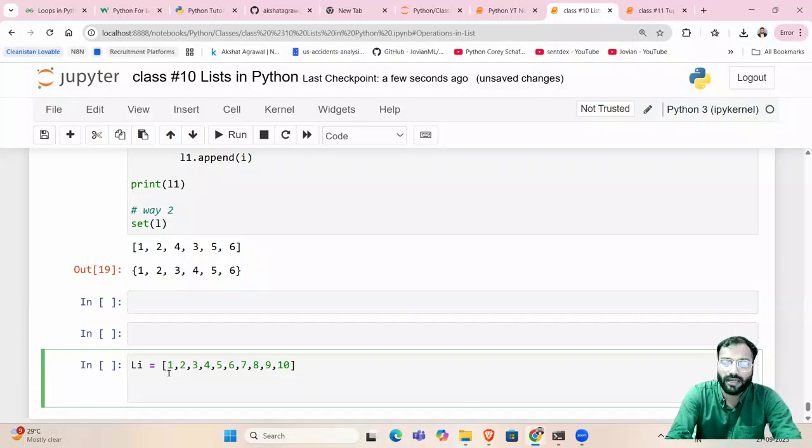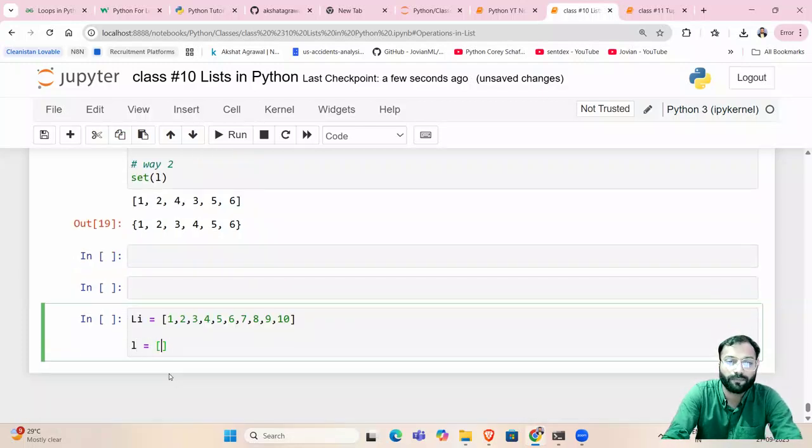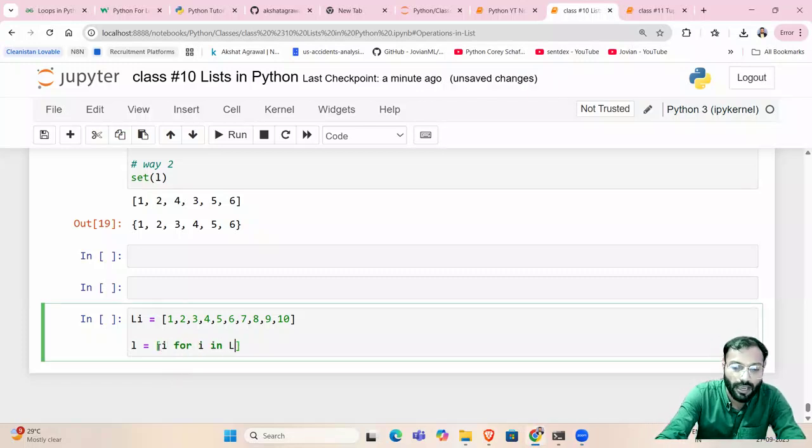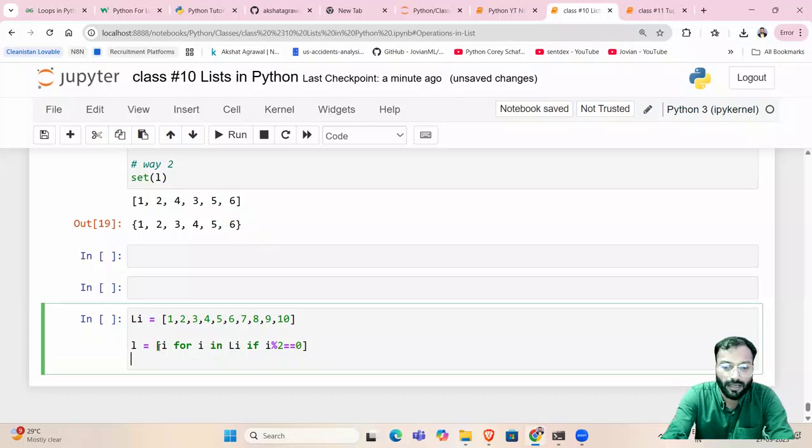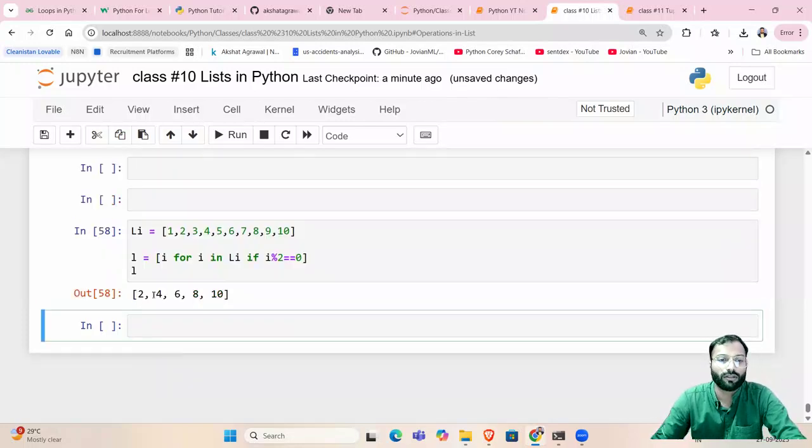So this is one list, and I want to create another list L and put all the even numbers in it. So I can say i for i in li if i mod 2 equal to 0, and print L, you see, L has all the even numbers.